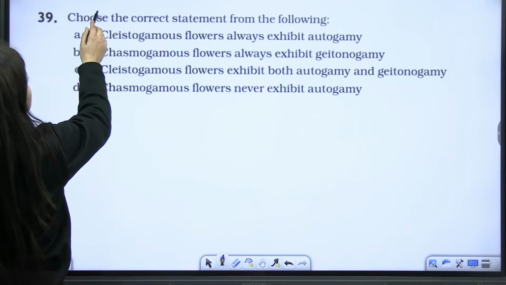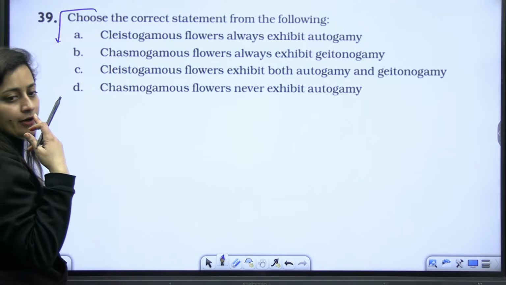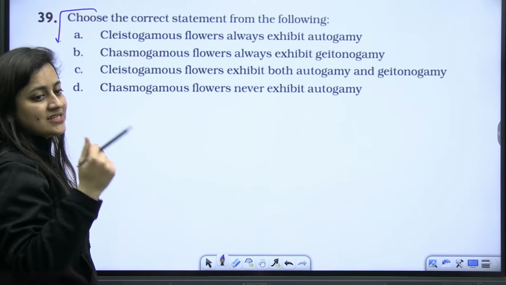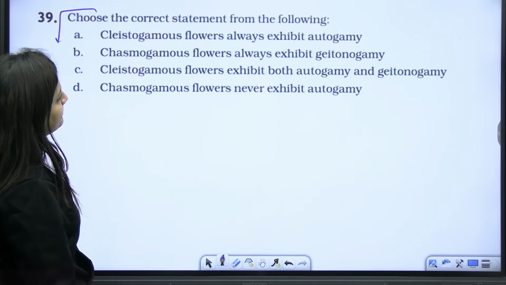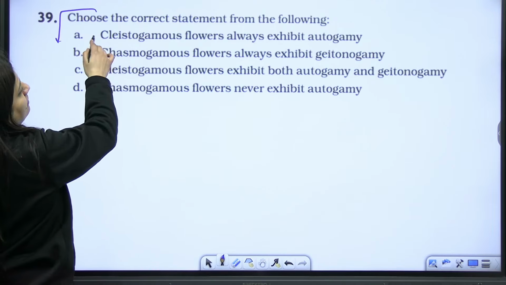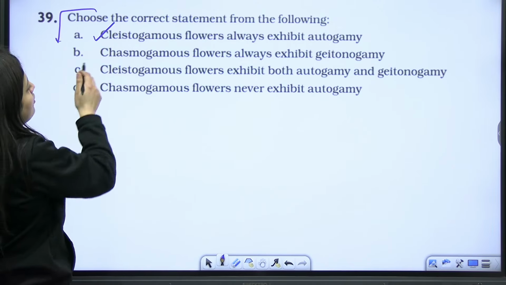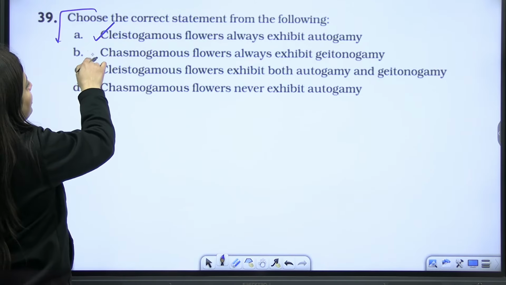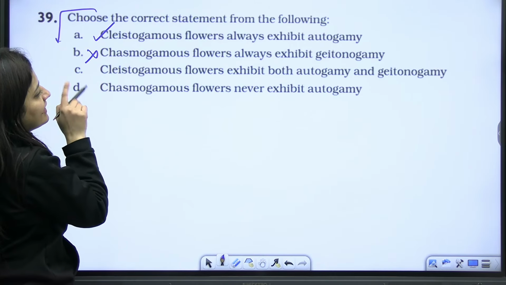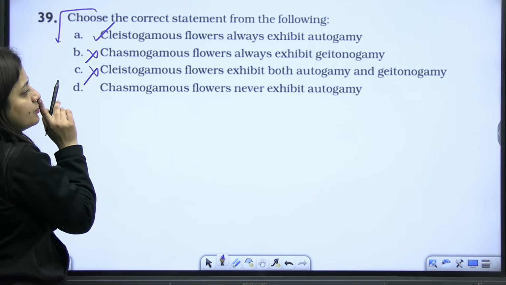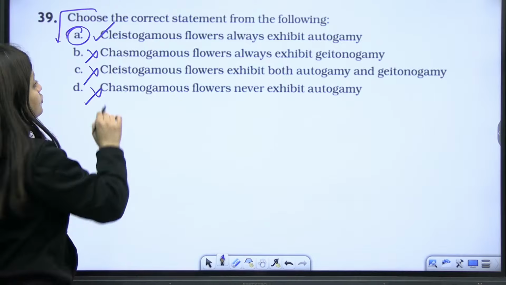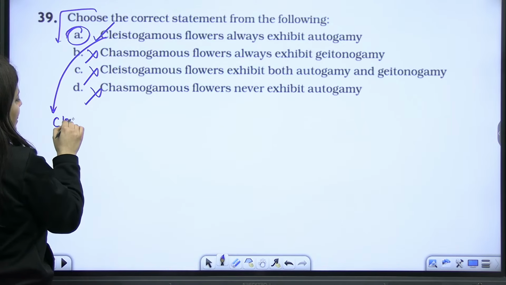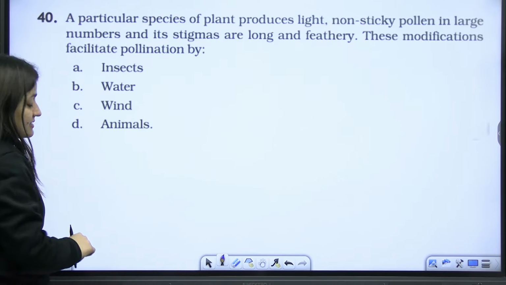Synchrony should be there. So now choose the correct statement from the following. Cleistogamous flowers always exhibit autogamy. Okay, true that. Chasmogamous flower always exhibit geitonogamy? No. Cleistogamous flower exhibit both? No. Chasmogamous flower never exhibit? No. So A is the correct answer. Cleistogamous flower is the closed flower.